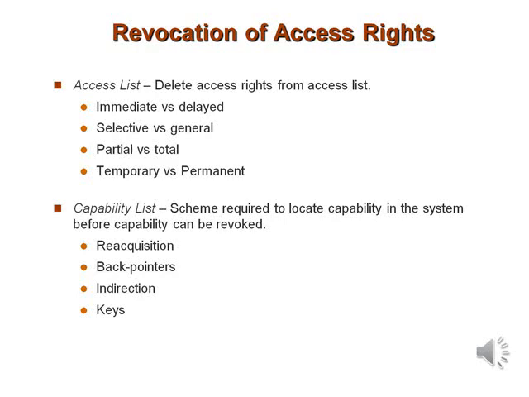Now here we can see some of the schemes that implement revocation for capabilities. First one is reacquisition. What do we mean by reacquisition? Periodically, capabilities are deleted from each domain. In such a case, if a process wants to use a capability, it may find that the capability has been deleted. So what has to be done? The process may then try to reacquire the capability. During the reacquiring, if the access has been revoked, then the process will not be able to reacquire the capability. So this is called reacquisition.